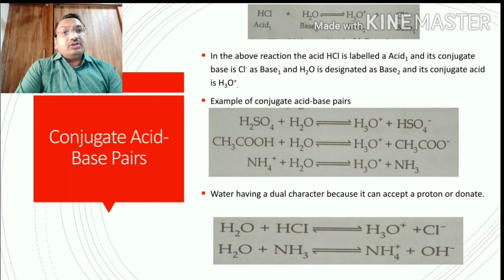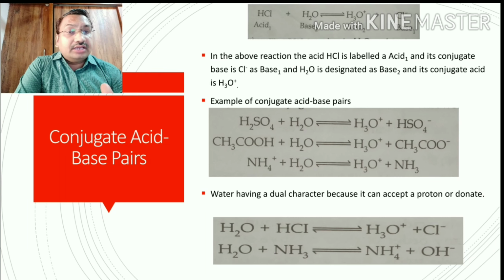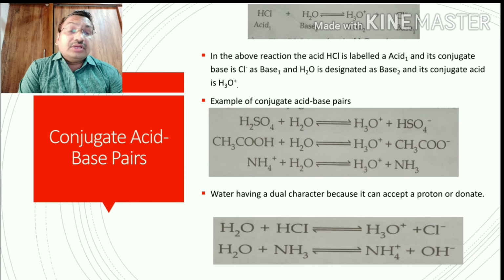Some more examples of acid-base pairs: sulfuric acid plus water molecules form hydronium plus HSO4 minus ions. Acetic acid plus water molecules form hydronium plus acetate ion. Ammonium plus water molecule form hydronium plus ammonia. So these are conjugate acid-base pairs. We have sulfuric acid and HSO4 minus as a conjugate acid-base pair, and water and hydronium. Likewise, acetic acid and acetate ion are a conjugate pair. Ammonium and ammonia are a conjugate acid-base pair.